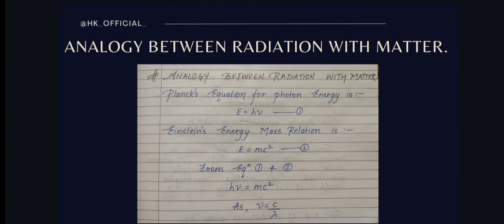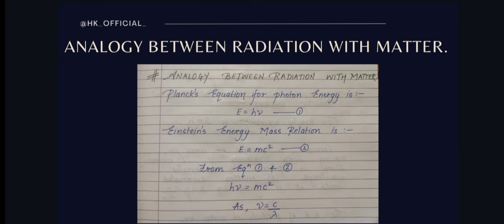As I said, there are only two equations you have to keep in mind while defining this analogy between radiation and matter. The very first equation is Planck's equation. We are all familiar with this: E is equal to h nu. Then the second equation is Einstein's energy mass relation, which is a very famous equation, that is E is equal to mc square. Just keep in mind that you have to consider these two equations.